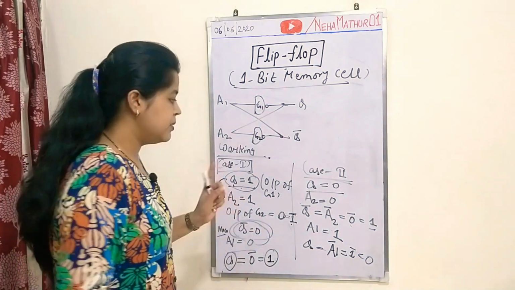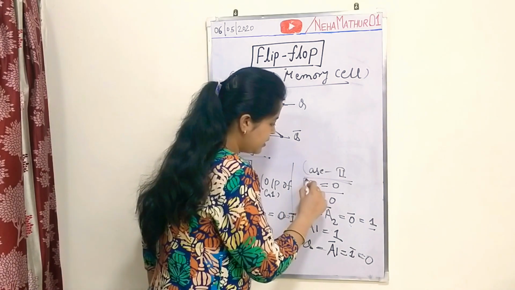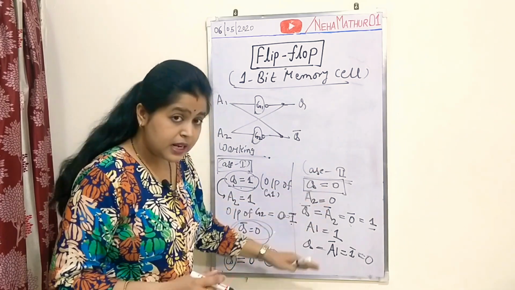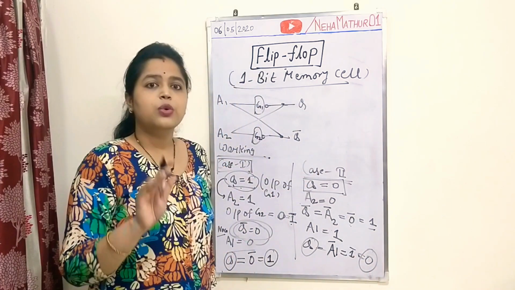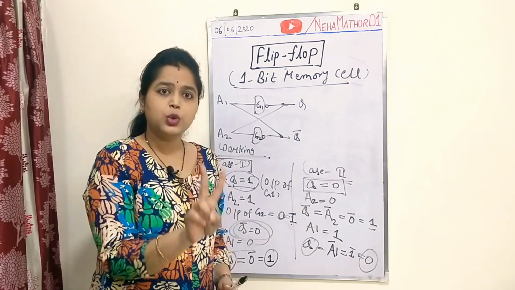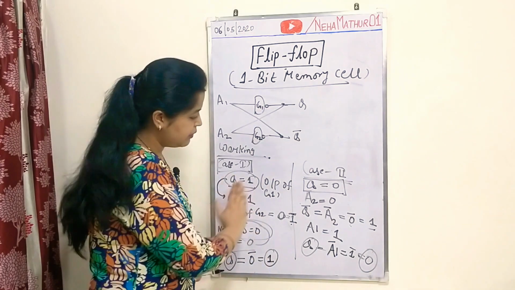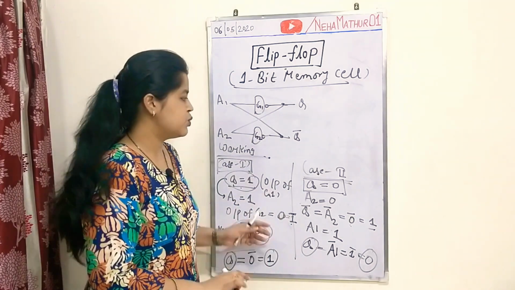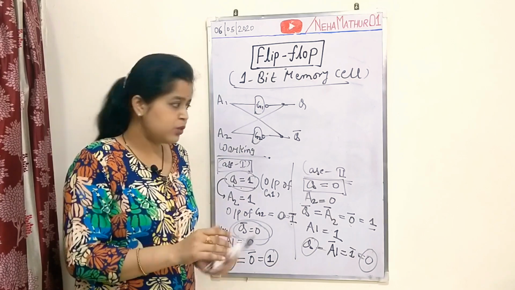So again I am repeating that initially you are considering Q is equal to 0, and with step by step analysis of the circuit you are getting Q is equal to 0. So you can easily define that the flip-flop has two stable states, state 1 and state 0. Now with the explanation of these two cases, you can draw some conclusions over here.